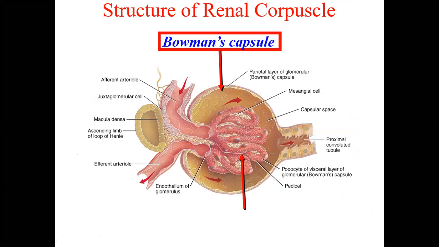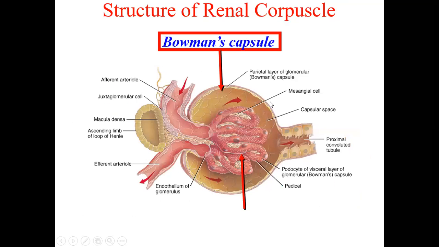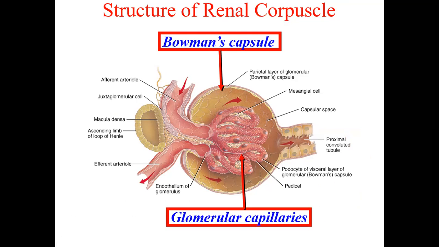Coming to the structure of the renal corpuscle, this is the same renal corpuscle. Now we'll have a much closer look at this. This is how it looks. Outside we have a capsule called the Bowman's capsule. Okay, and inside we have the glomerular capillaries. So this is nothing but the blood vessels inside.